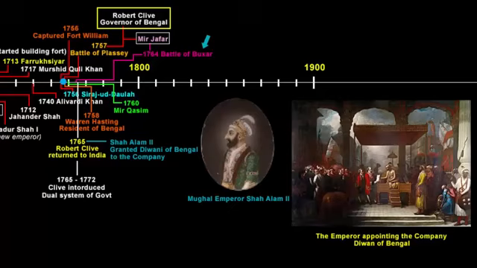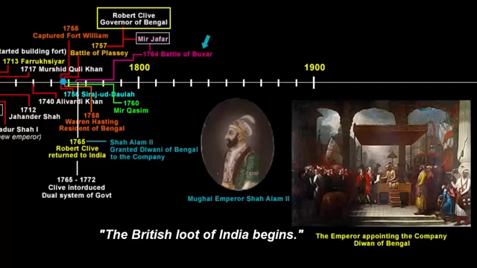Now this solved a major problem the company had had all these years while it was doing trade with India. Once they got the Diwani rights, the company stopped receiving money from England to buy merchandise in India. The revenue received from Bengal was used for this purpose, and the money earned by selling these goods went back to England, not spent in Bengal. You see how one thing led to another, and eventually the company became economically self-sufficient and was also sending money back to England. So basically, the British loot of India begins.